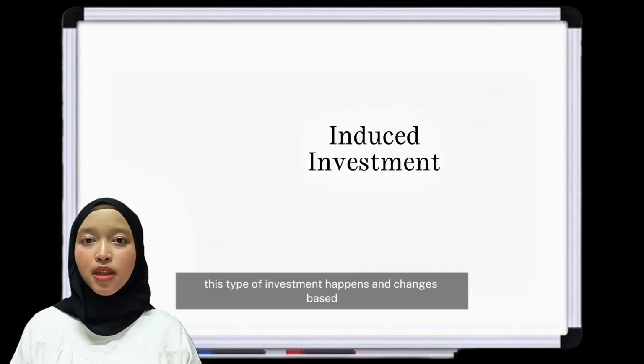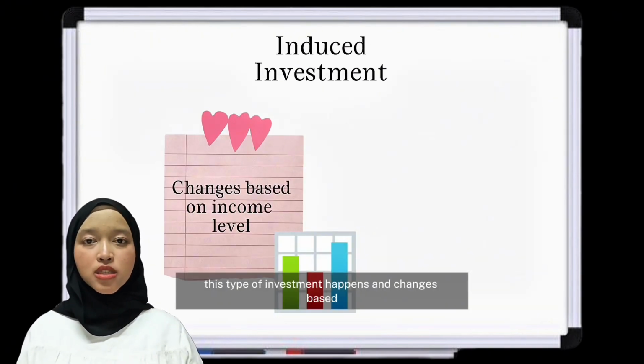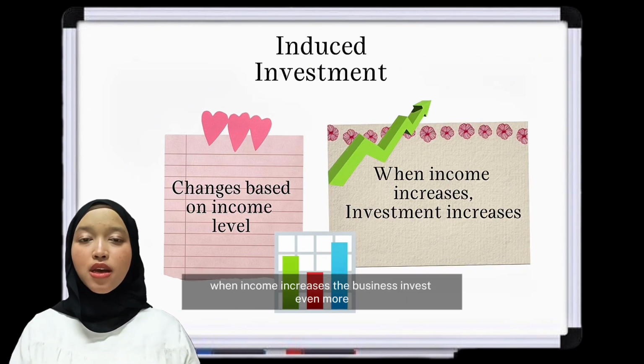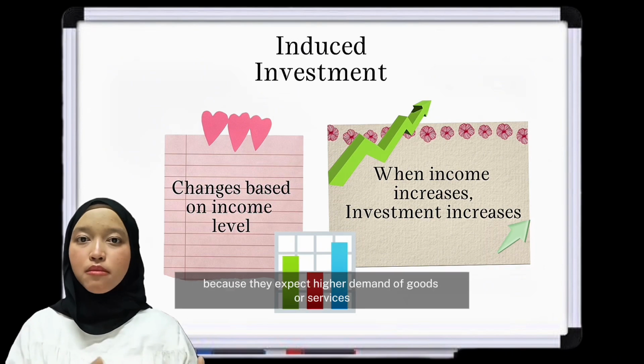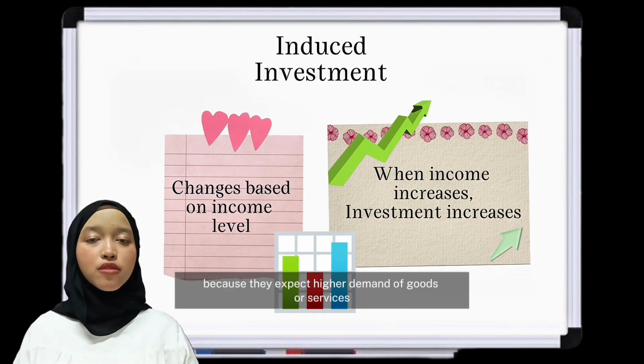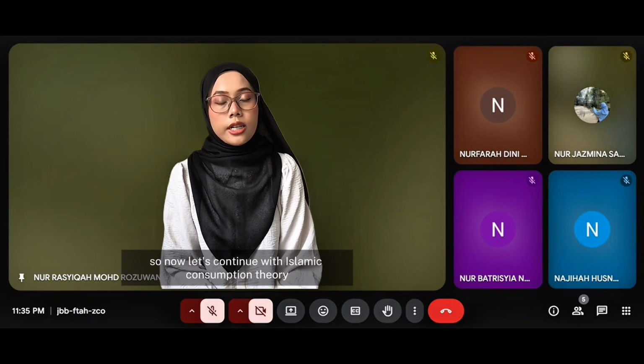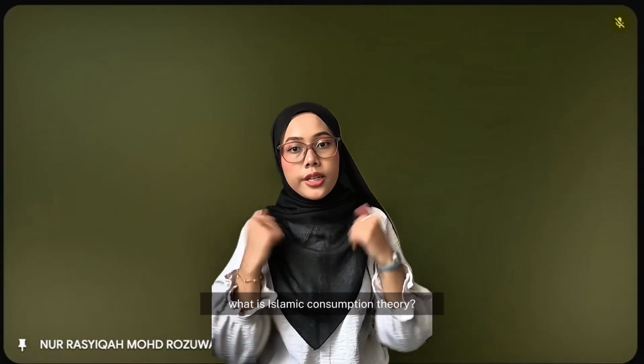The second type, induced investment, happens and changes based on the country's income level. When income increases, the business invests even more because they expect higher demand for goods or services. So, now let's continue with Islamic consumption theory. What is Islamic consumption theory?